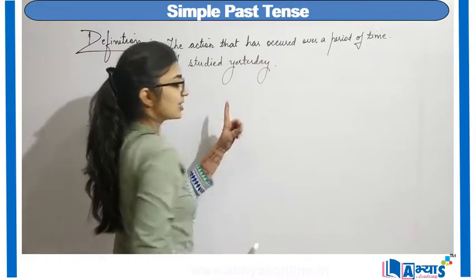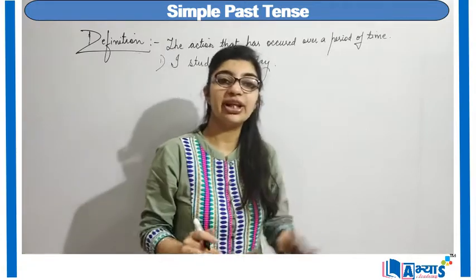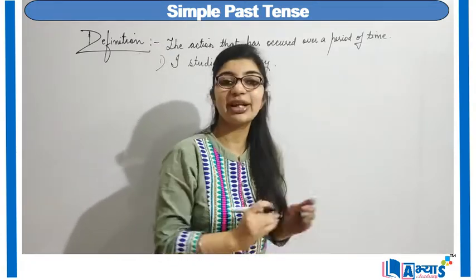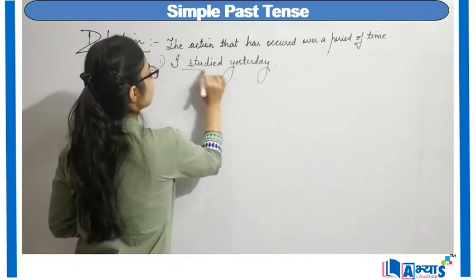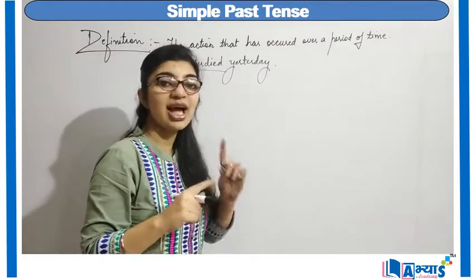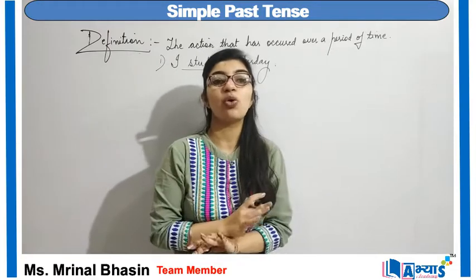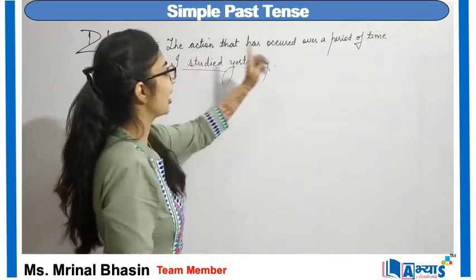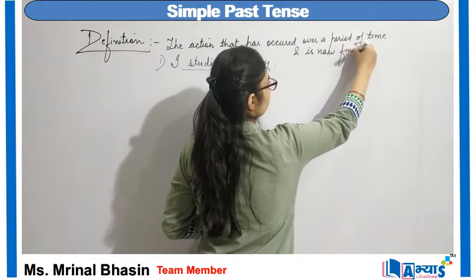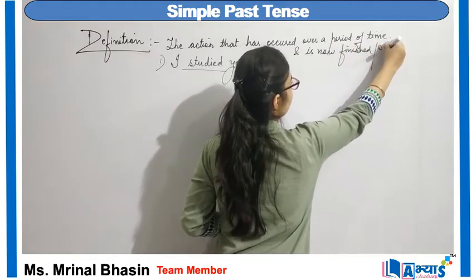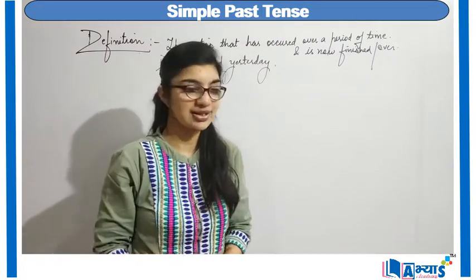Now, yesterday is a day which is of the past. That day has already gone, right? And that day cannot come back. So yesterday becomes my past, and I studied yesterday, which means that I am talking about the event that has occurred previously and now it is over, right? The action that has occurred and is now finished or over, that tense is referred to as simple past tense.